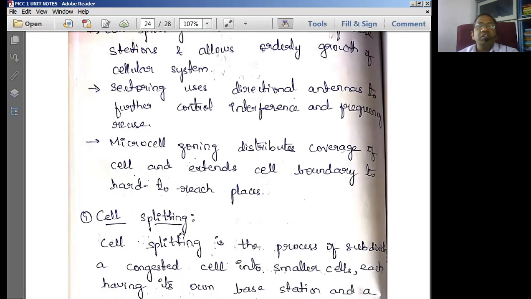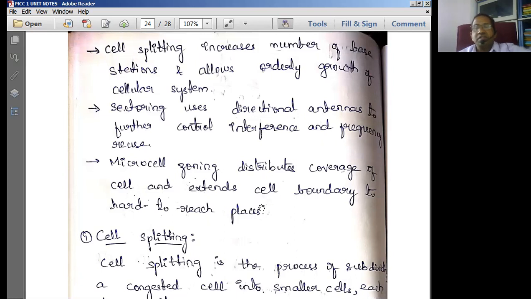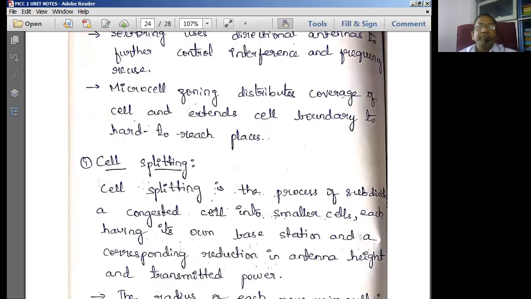Then the next one is the microcell zone and repeaters. Microcell zoning distributes coverage of the cell and extends the cell boundary to hard to reach places. That is something like an umbrella cell concept. The umbrella cell is the basic cell or parent cell. In this parent cell, we have many child cells. The child cell is the same as the base cell, with simply a reduced number of channels allocated to each cell in the microcell concept.